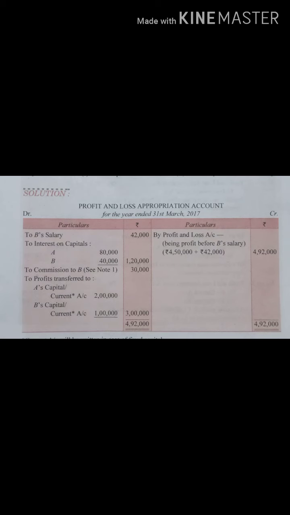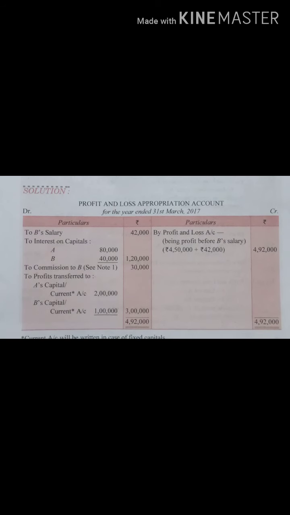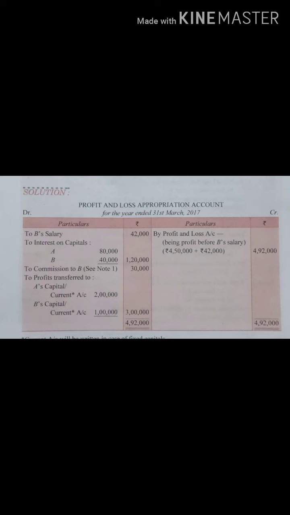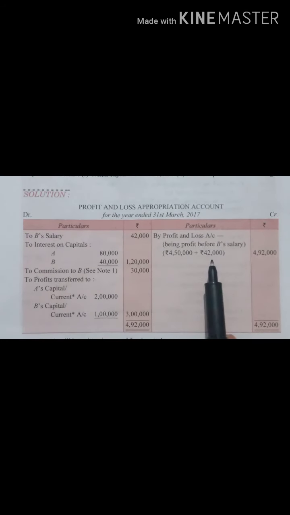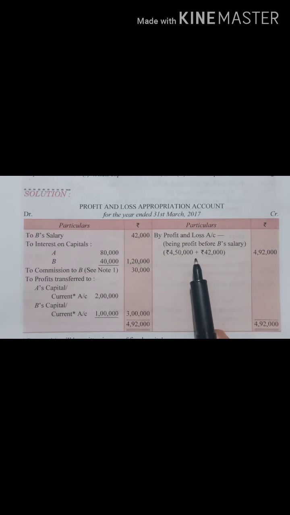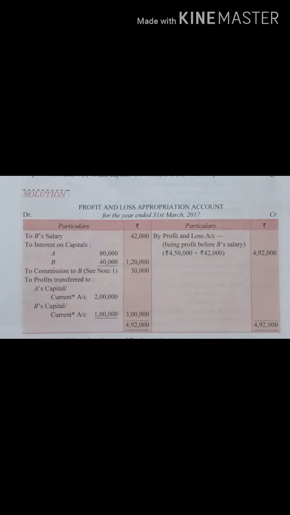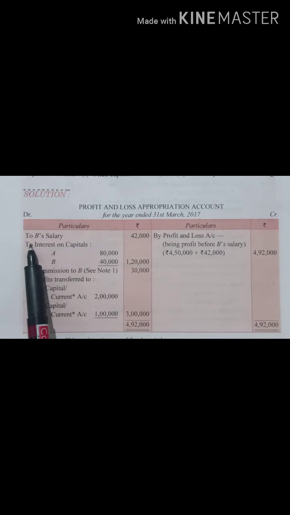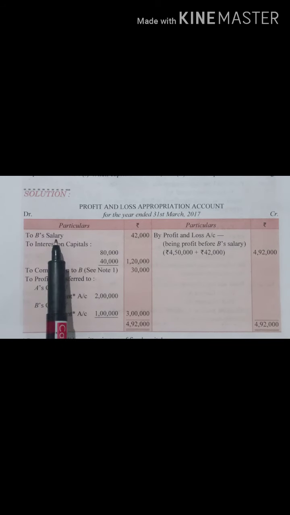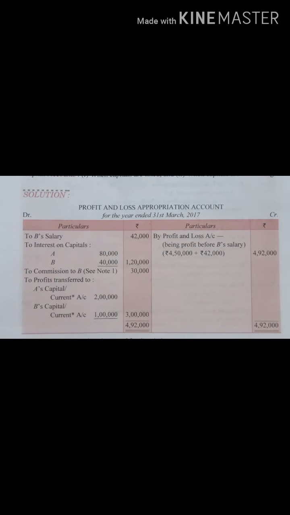That means salary was already charged. When they say salary was already charged, that means it is reduced from the net profit. So what I have told you, we have to add it. So we will add this 42,000 into the net profit. What is the net profit? 4,50,000. We added the amount and ultimately wrote the balance. Now here in P&L appropriation account, again we will give B's salary. Why? Because this is a part of P&L appropriation.